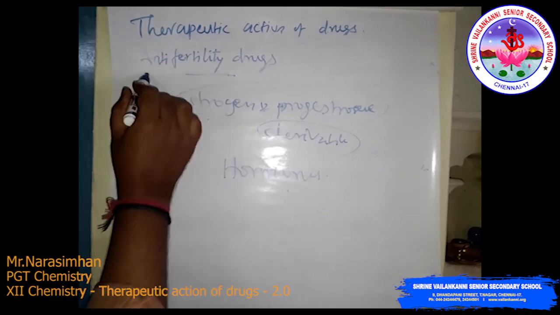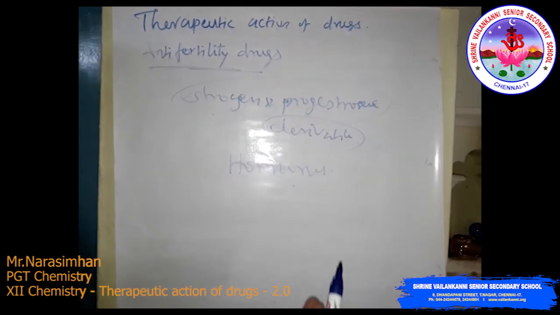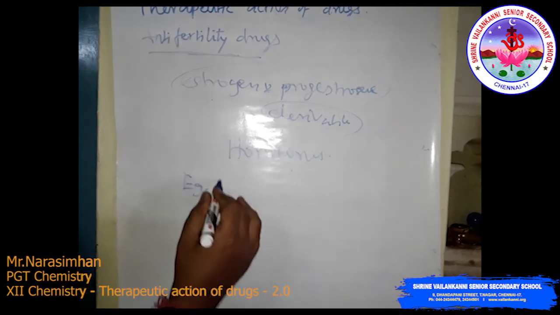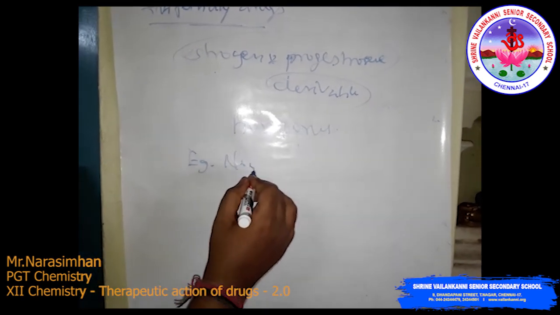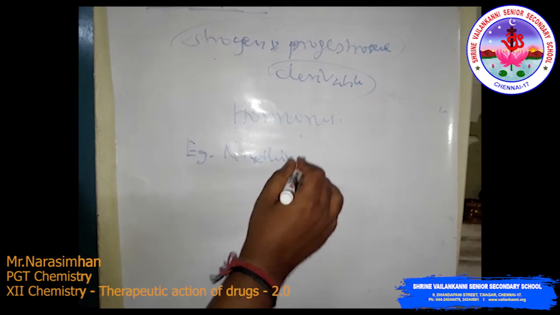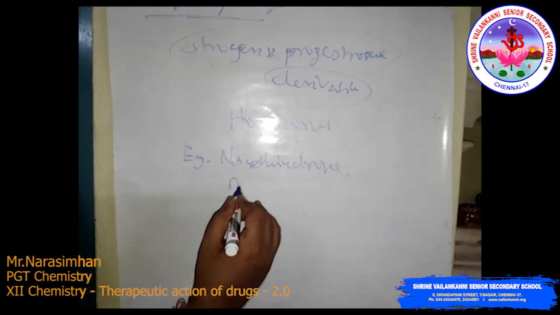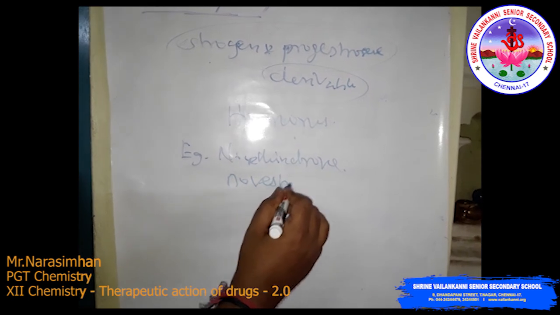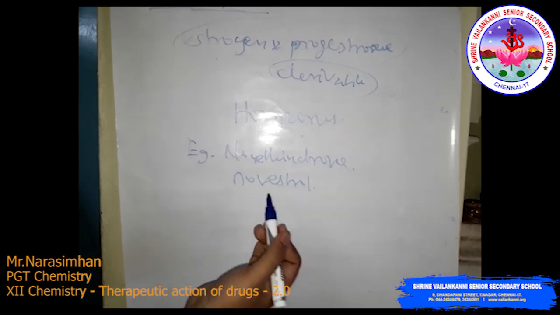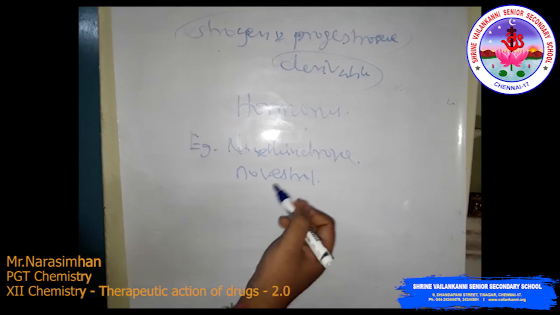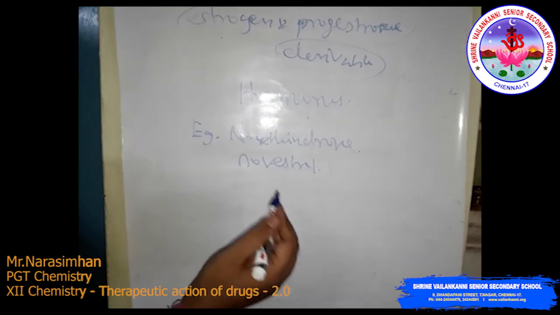Some examples of anti-fertility drugs are norethindrone and Novestrol. These are the common examples. Novestrol is ethynylestradiol.